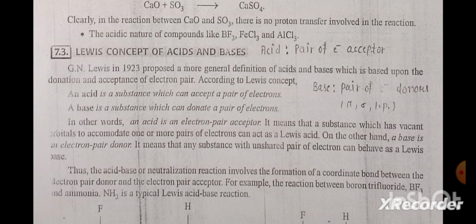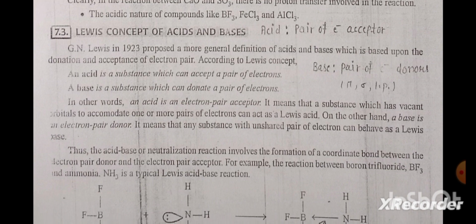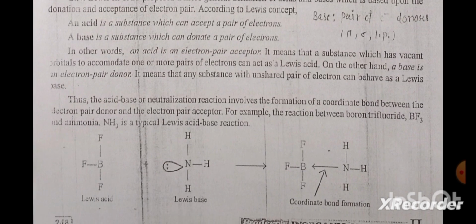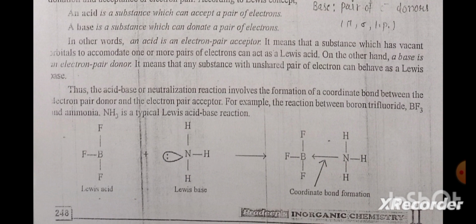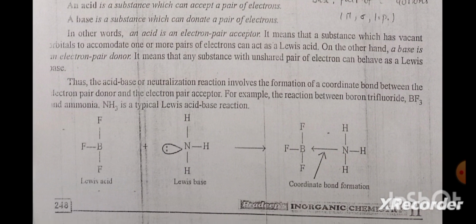It means that a substance which has vacant orbitals to accommodate one or more pairs of electrons can act as a Lewis acid. On the other hand, a base is an electron pair donor. It means that any substance with an unshared pair of electrons can behave as a Lewis base. Thus, the acid-base or neutralization reaction involves the formation of a coordinate bond between the electron pair donor and the electron pair acceptor. For example, the reaction between boron trifluoride, BF3, and ammonia, NH3, is a typical Lewis acid-base reaction.